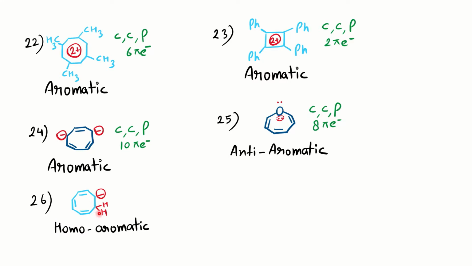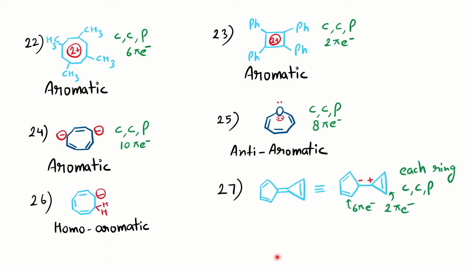So if you just take one sp3 carbon out above the plane, the rest of the carbons are in the same plane, with cyclic conjugation. It is not necessary that it follows 4n plus 2 because it is a negative charge. So total is 8 pi electrons. Therefore, having a cyclic conjugated system with one sp3 carbon here, it becomes a homoaromatic compound.